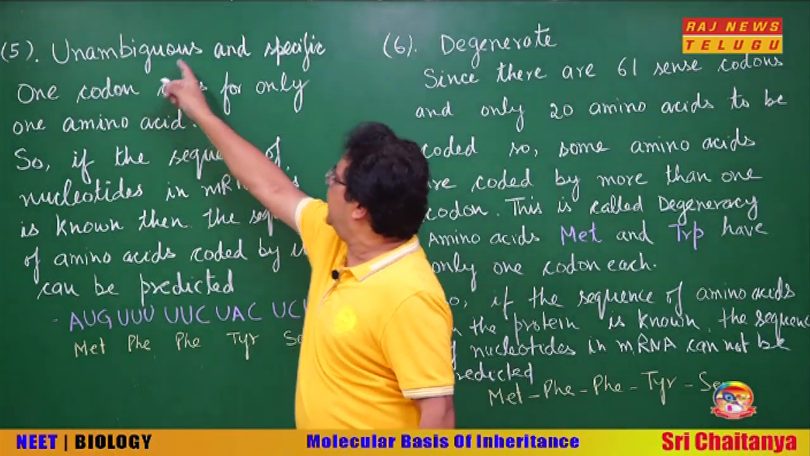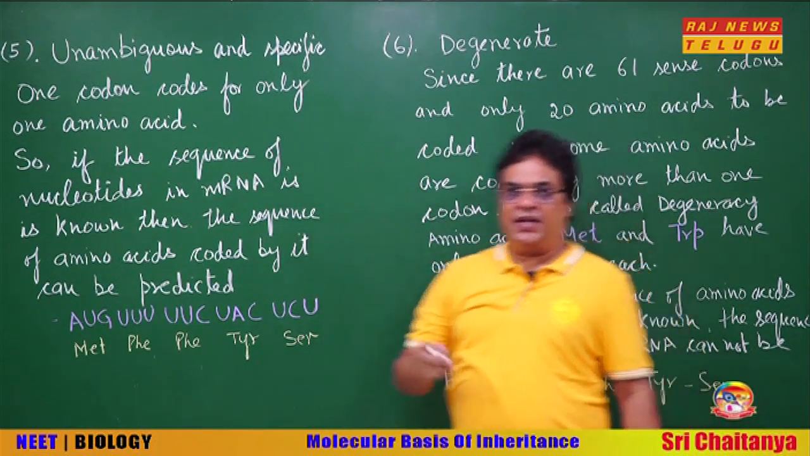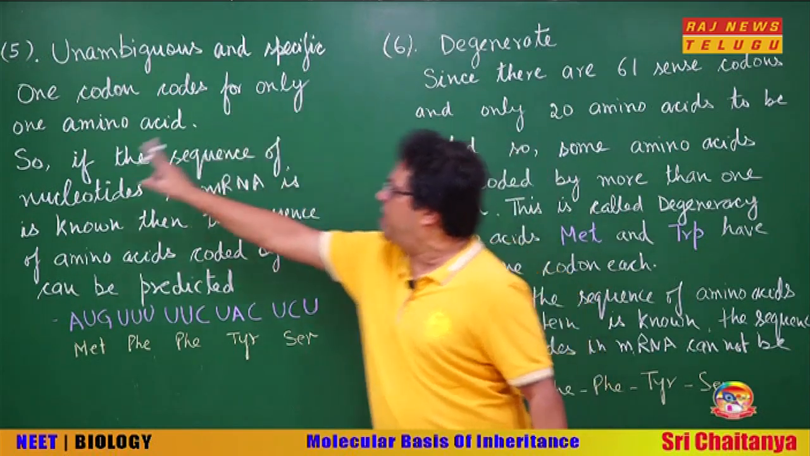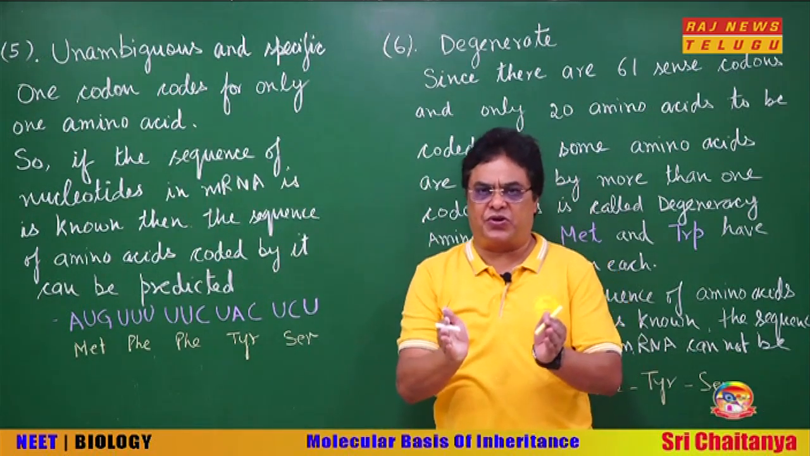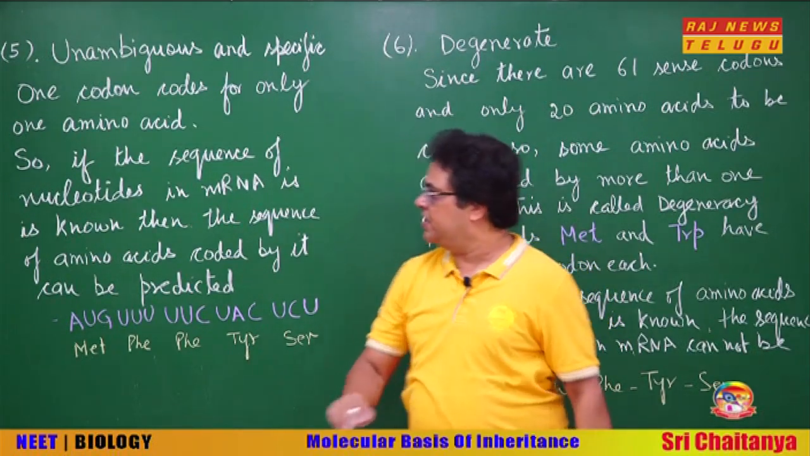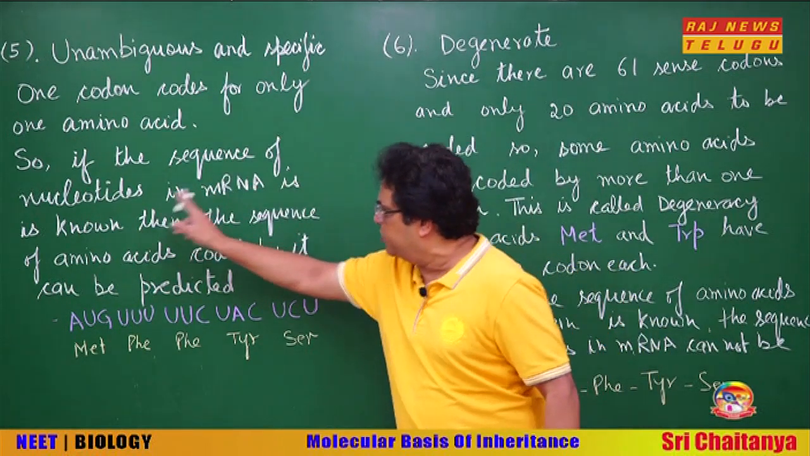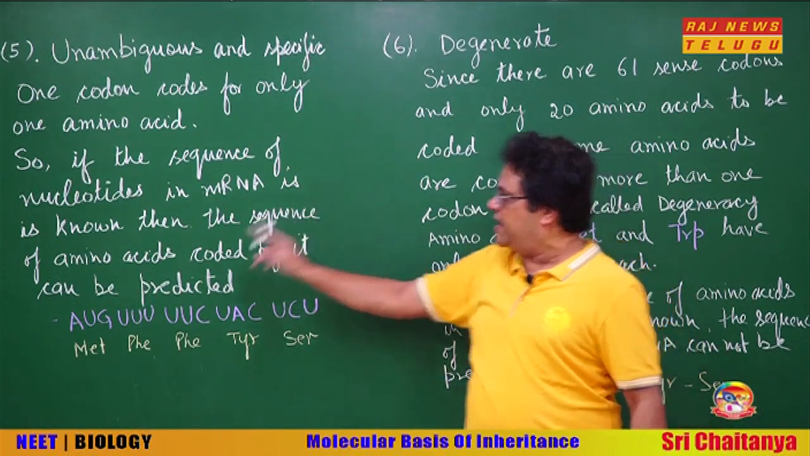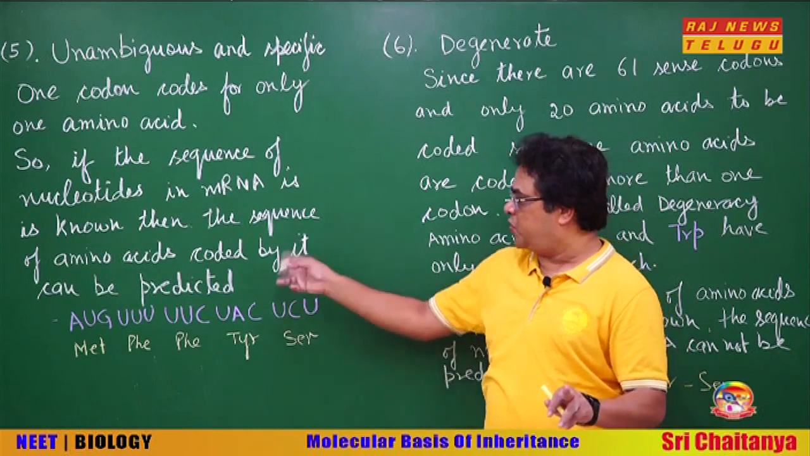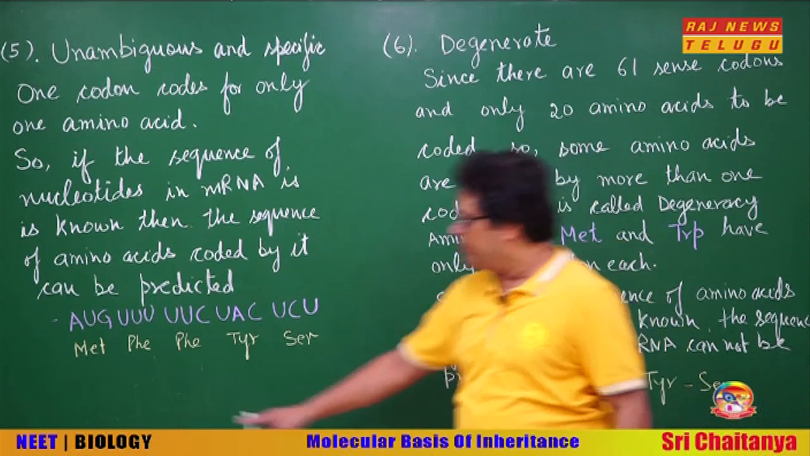Genetic code is unambiguous and specific. What does this mean? It says that one codon codes for only one amino acid. Okay, one codon codes only for one amino acid, means there is no ambiguity. So you see what is the advantage? If the sequence of nucleotides in the mRNA is known, then the sequence of amino acids coded by this mRNA can be predicted, as you can see here.